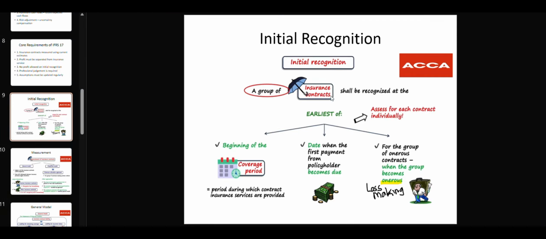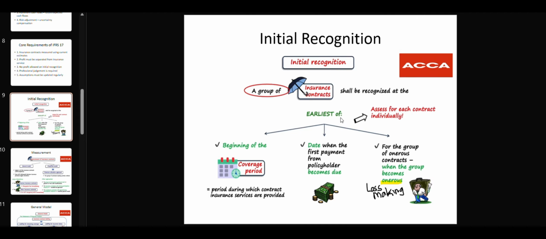What is the initial recognition criteria? We will try to understand through this slide. Here, the initial recognition criteria is that it shall be recognized at the earliest of these three: first, the beginning of the coverage period during which the contract's insurance services are provided; second, the date when the first payment from the policyholder becomes due; third, for a group of onerous contracts, when the group becomes onerous, meaning they are making a loss at that time.